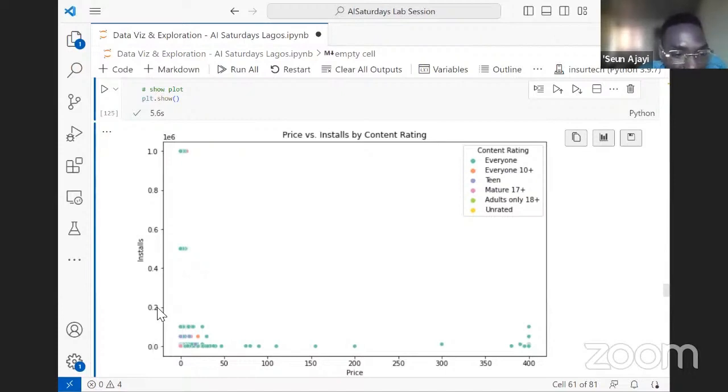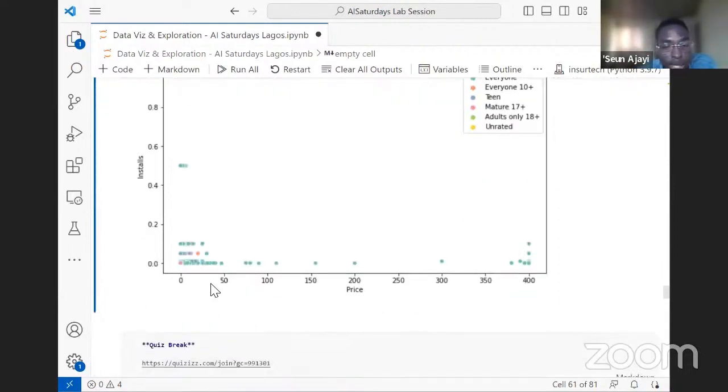That means at this point, we're having like 200,000 installations. At this point, we're having 400,000, 600,000, and here we're having 1 million. Now, what we are checking for is the relationship between installation and prices. What that tells us is, at this point, this is $0, this is $50, up to about $400. And this is the number of installations.